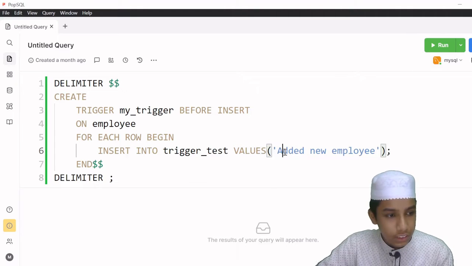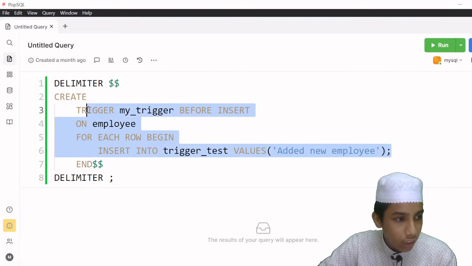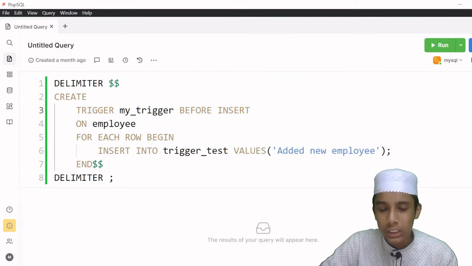So I am going to give this in capital letters. So insert into trigger test values, and I should get added new employee. And so this is how it's going to work. So this is how this trigger is going to work in SQL.